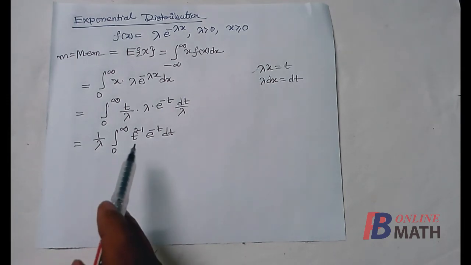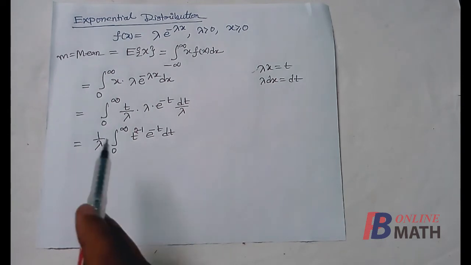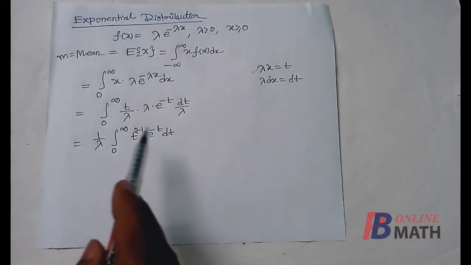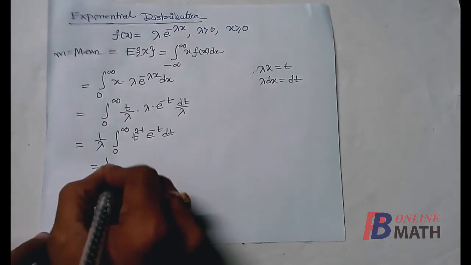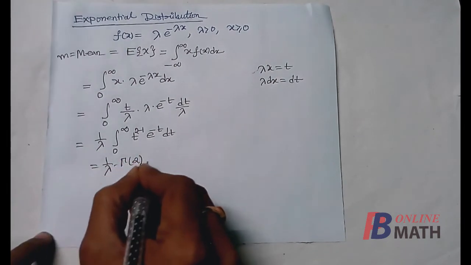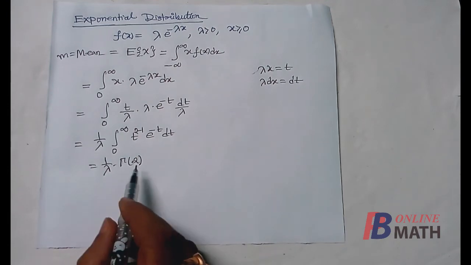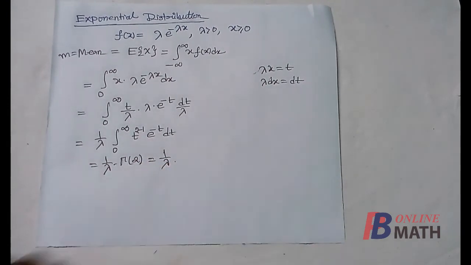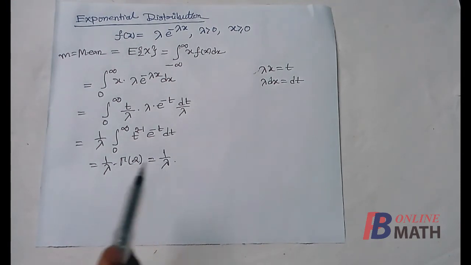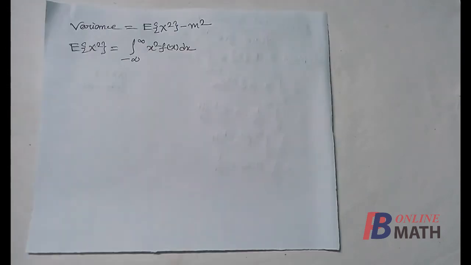Now we find that t can be written as t to the power 2 minus 1, so that this is equivalent to gamma 2. So it is 1 by lambda into gamma 2, and we know that the value of gamma 2 is 1 factorial, that is 1, so it is 1 by lambda. So 1 by lambda is the value of the mean for the exponential distribution.